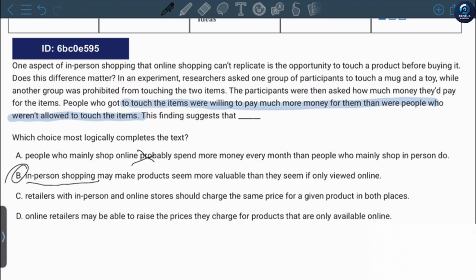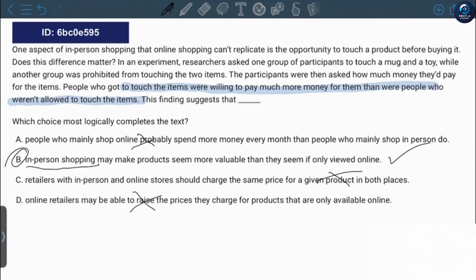Retailers with in-person and online stores should charge the same price for a given product in both places. This one is also wrong because the main idea is how people perceive the product and not how retailers price their products. Online retailers may be able to raise the prices they charge for products that are only available online. The same reason as C. So the answer is B.